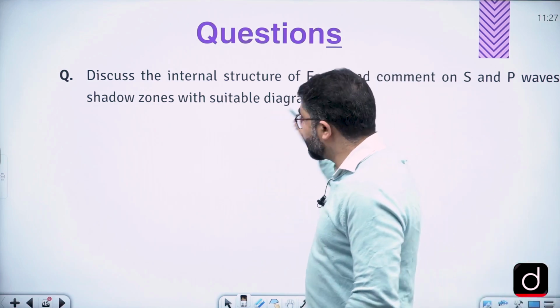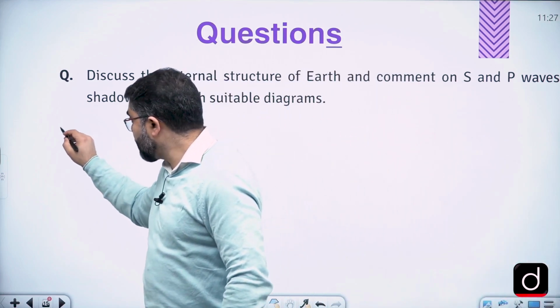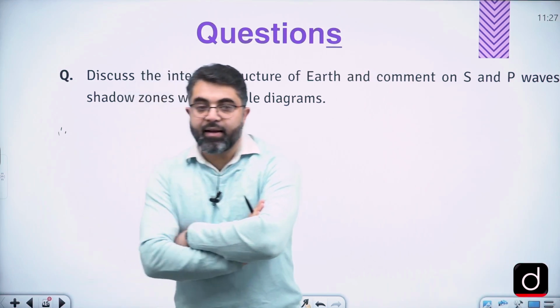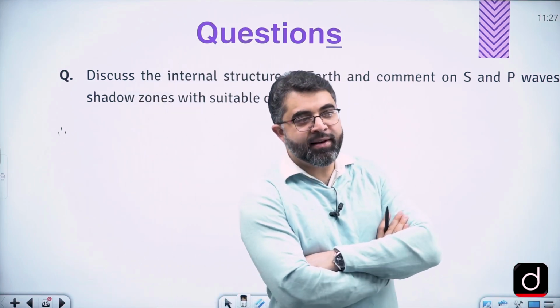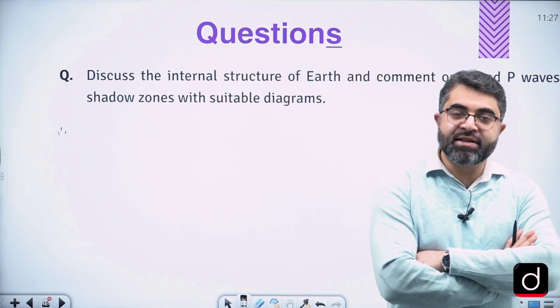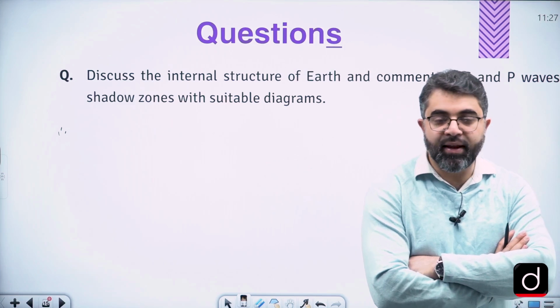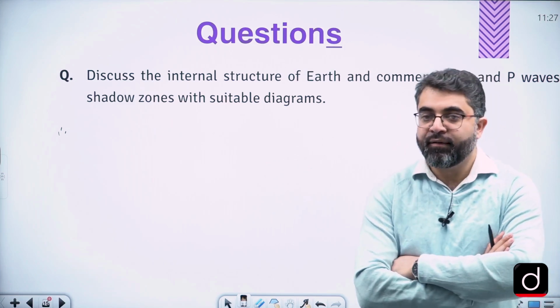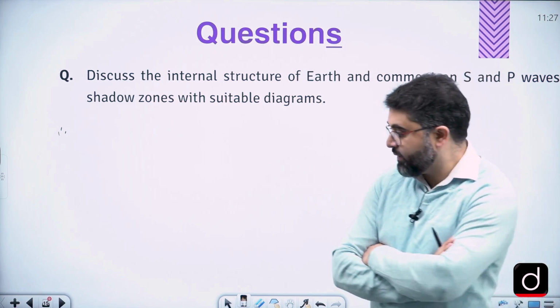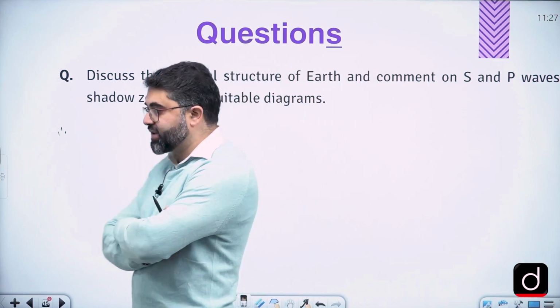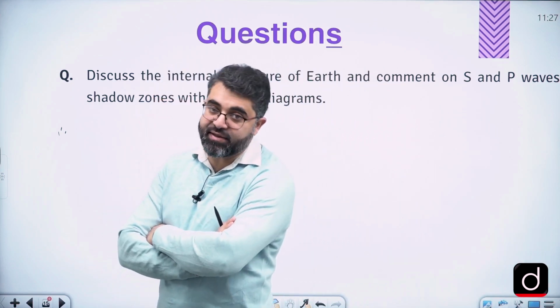So, internal structure of Earth. There is this very beautiful line that is mentioned in some books, and I really think about this line again and again. I'm forwarding the same line to you. You can read it and maybe use it in your answers, and that summarizes a lot of things.